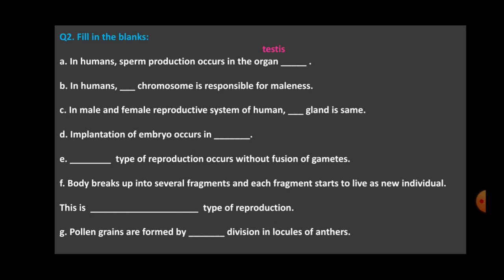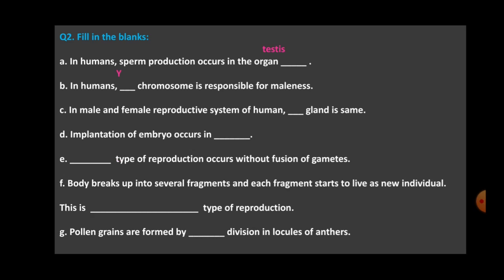Second one is, in humans the dash chromosome is responsible for maleness. Which chromosome? We have two types of sex chromosomes, X and Y. In male it is heterozygous, that is X and Y, whereas in female it is the same, XX. So which chromosome is responsible for maleness? Of course it is Y.